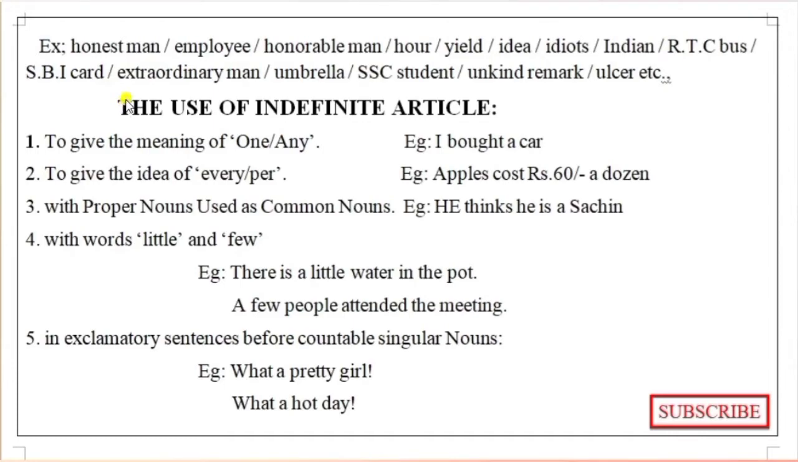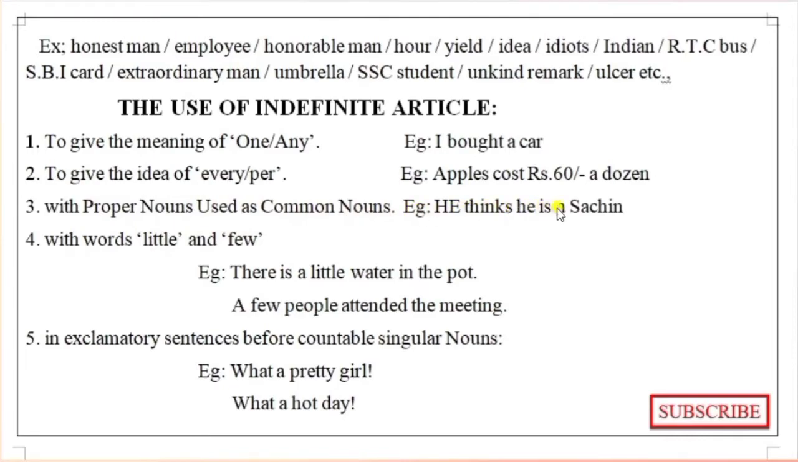Now the use of the indefinite article. When we use it to give the meaning of one or any, that means singular, at that time we are using "a" or "an". And to give the idea of every, that means specially telling about one countable noun, then we are using "a" or "an". Also with proper nouns used as common nouns.